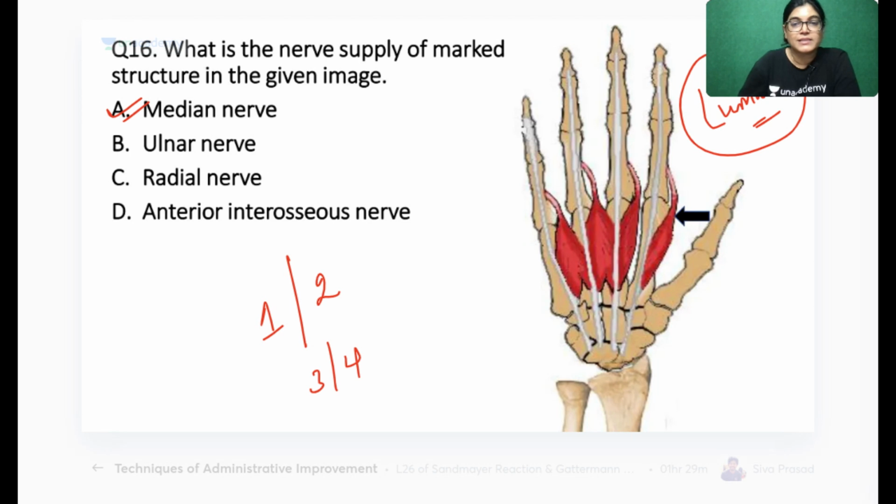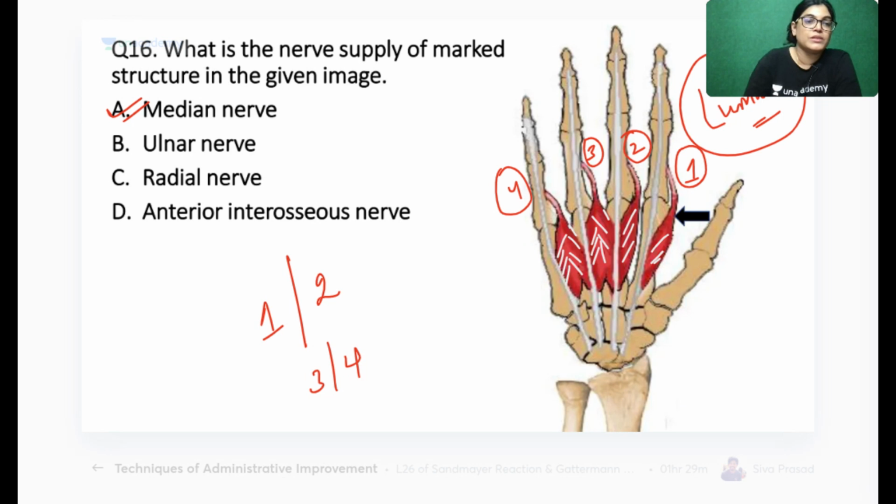So median nerve is the right answer. This is first and second lumbrical, and this is absolutely right, Pankaj. This is first, this is second, and this is third and fourth lumbrical. So you can clearly see the third and fourth lumbricals are bipennate. You can identify by this. And the first and second are unipennate.